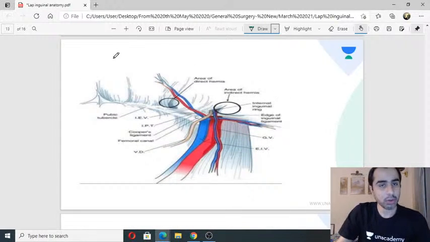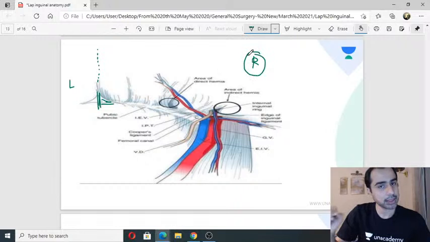Okay, so now this is the anatomy. This is the pubic symphysis. This is the pubic tubercle over here. This is the left side. This is the midline, and this is the right side. Okay, this is the right side.